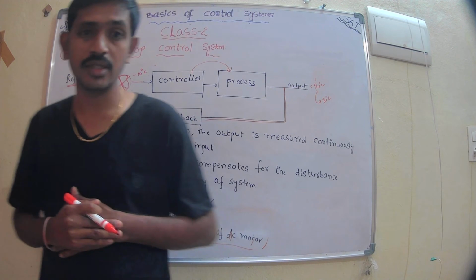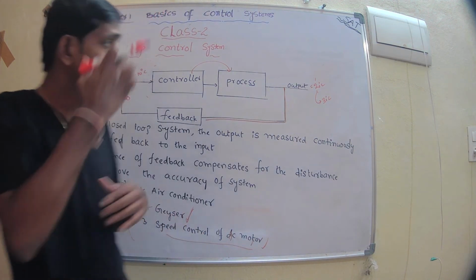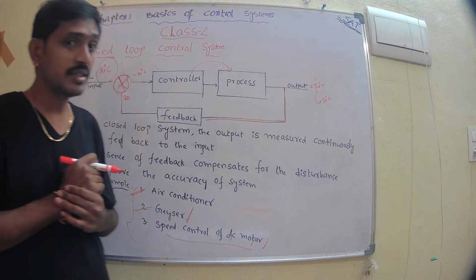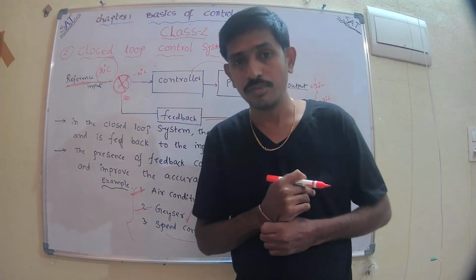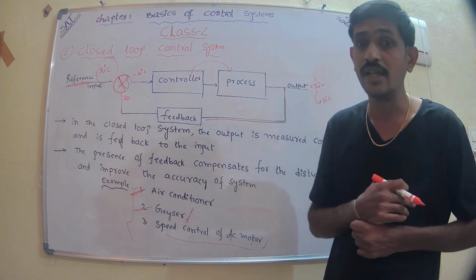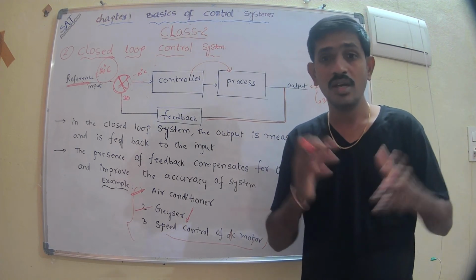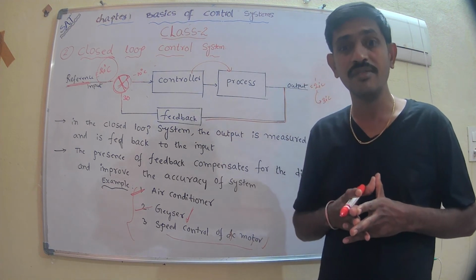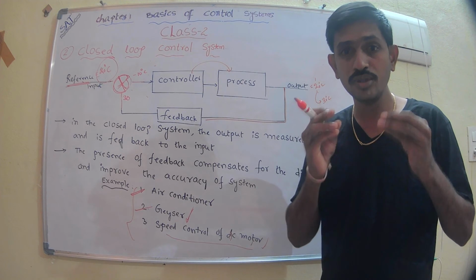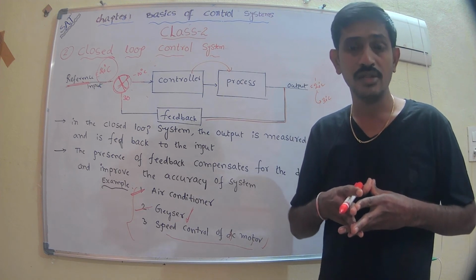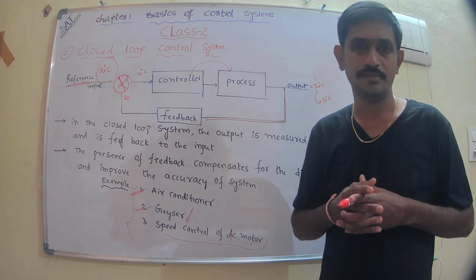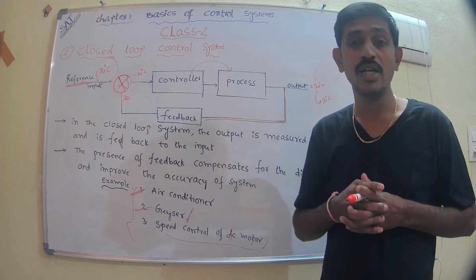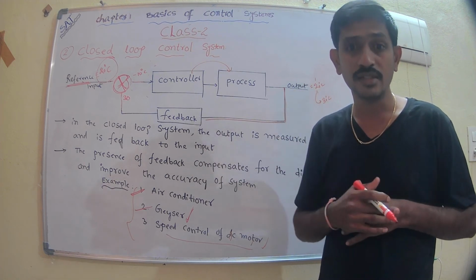Stability means that for every bounded input there is a bounded output. Sometimes there is a stability problem because we are using different types of physical components. If we use different types of physical components, there is a chance to decrease the gain of the system.